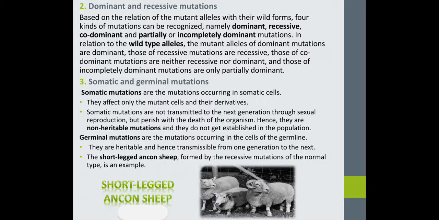The example is short-legged ancon sheep, formed by the recessive mutation of the normal type, which is an example of germinal mutation. The major difference between somatic and germinal mutations is that somatic mutations are not transmittable from one generation to another, while germline mutations are transmittable from one generation to the next.